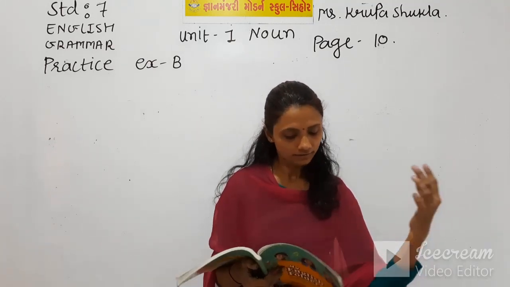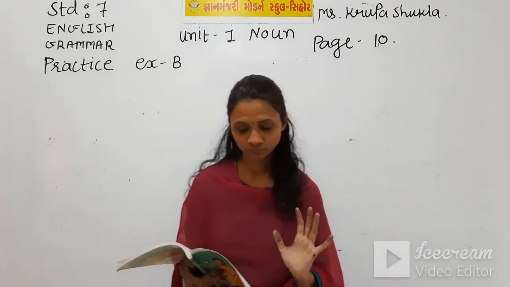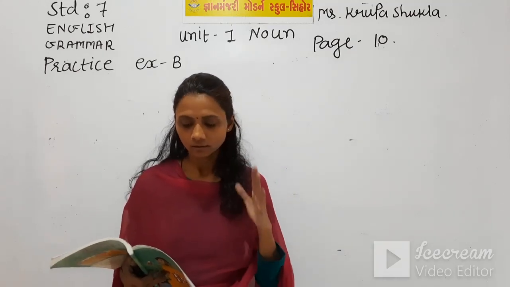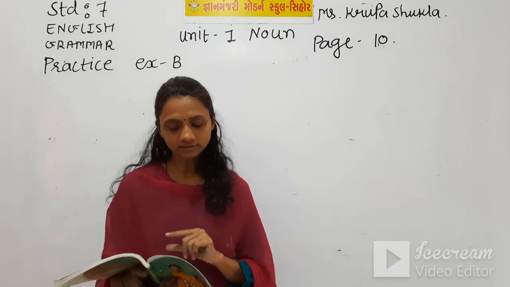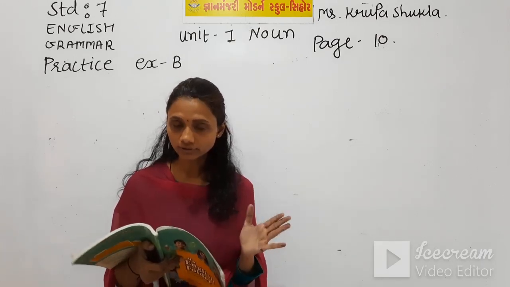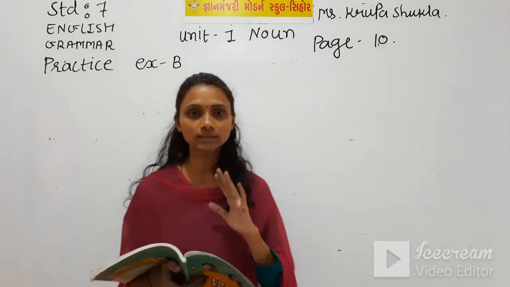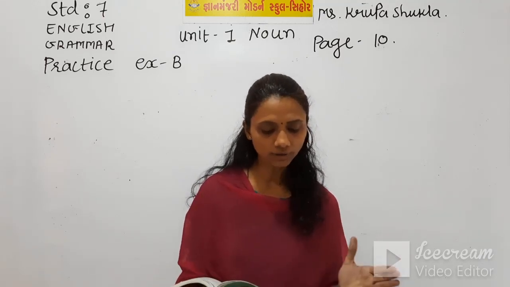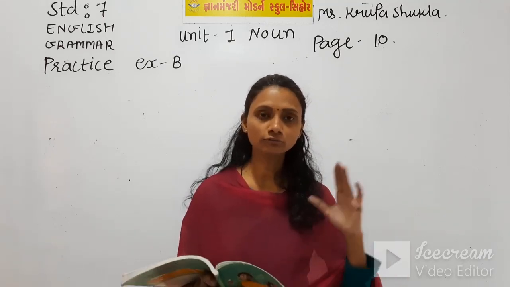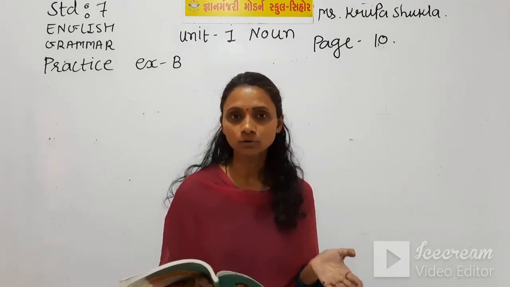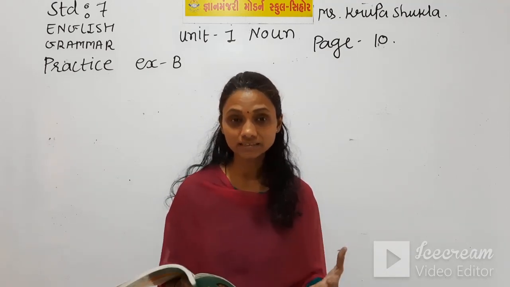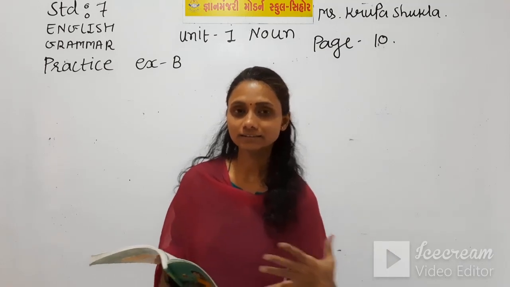So here 10 blanks are given, and in those 10 blanks brackets are also given. Now in the bracket a single word, or you can say a simple noun, is given, and you have to make an abstract noun using that bracket word. Now we all know that we use a suffix to make that abstract noun.